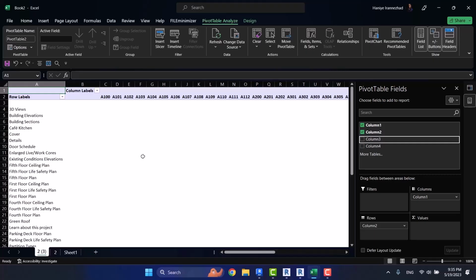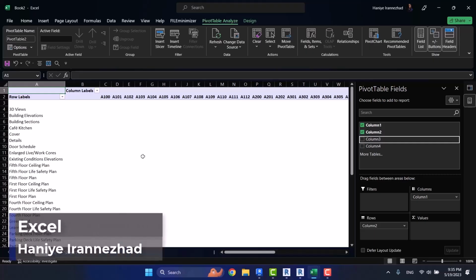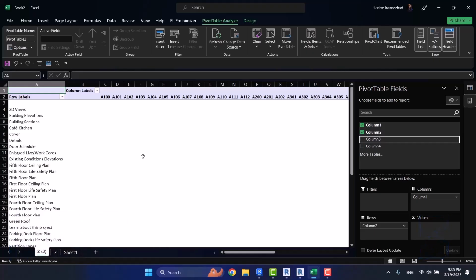So up to here, we learned how to export our quantity schedules from Revit to Excel. We had two ways. One was to export in text format, which is available in all Revit versions, and then you have to import the text file in Excel. The other is CSV format, available in the 2022 version and higher. You get a CSV output and import your CSV file in Excel, and that's better than the text file.